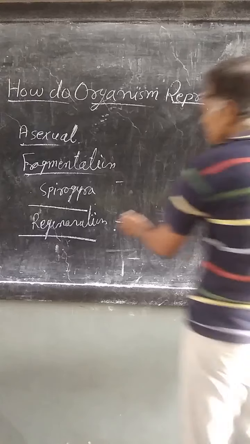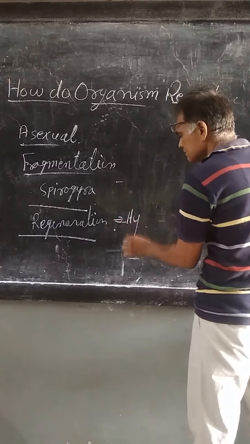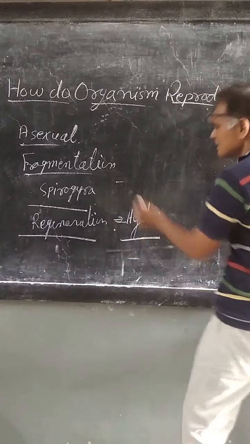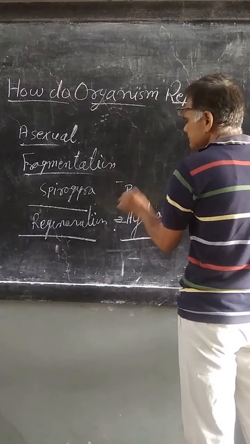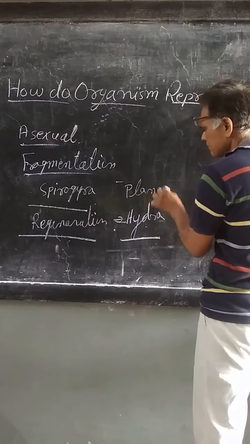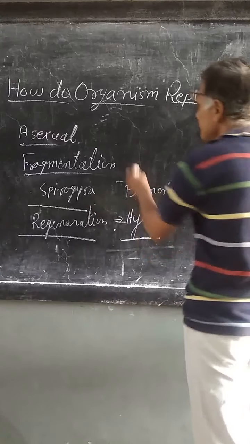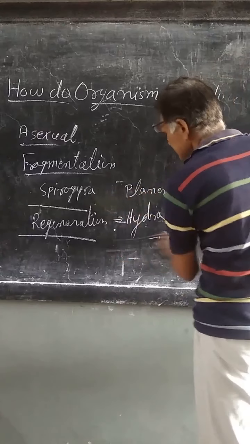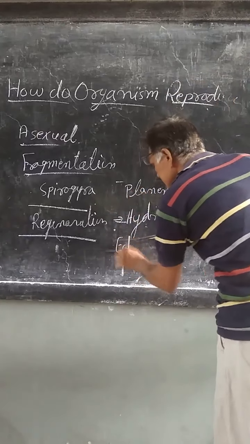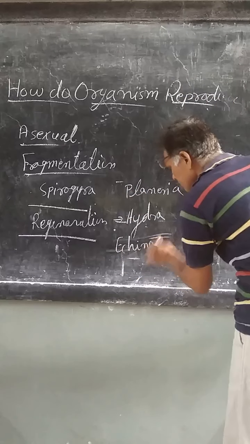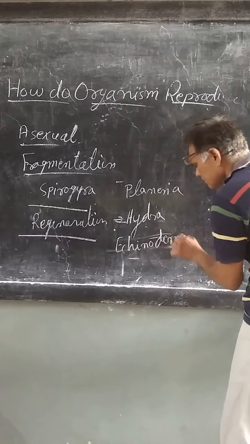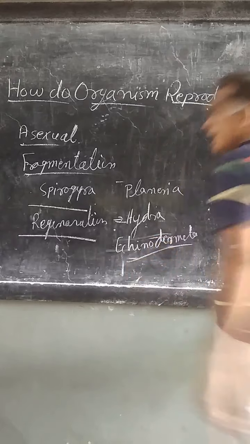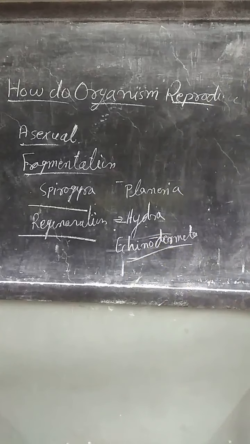It is also found in Hydra and planaria. Echinodermata is the phylum where regeneration is extensive.